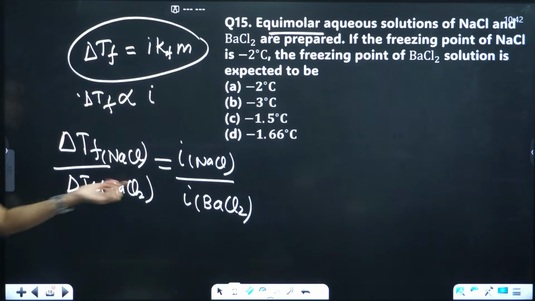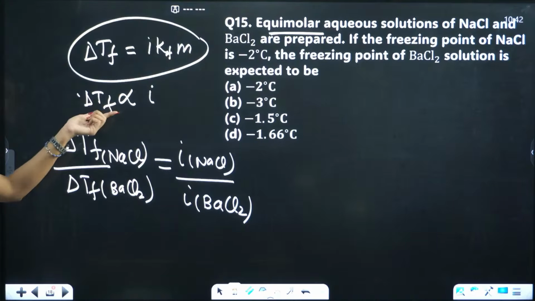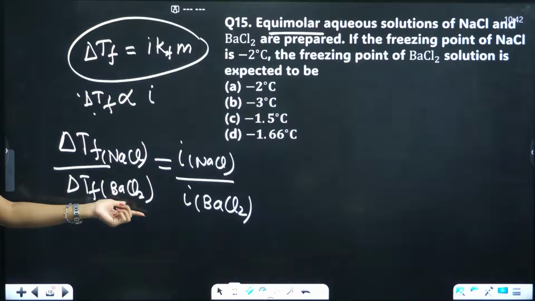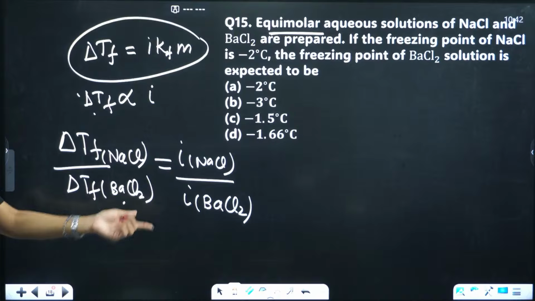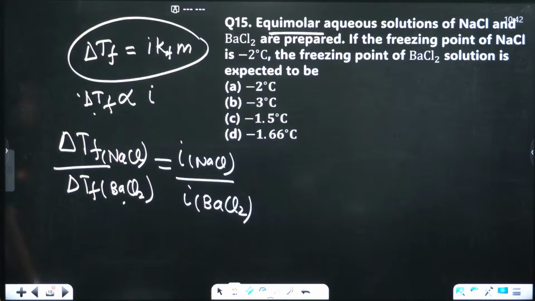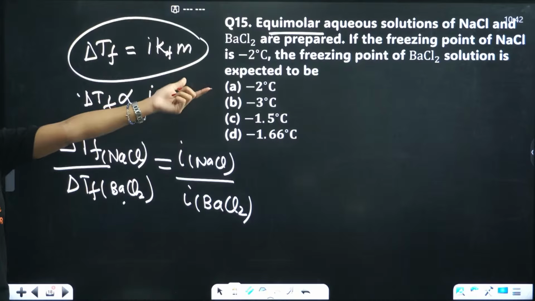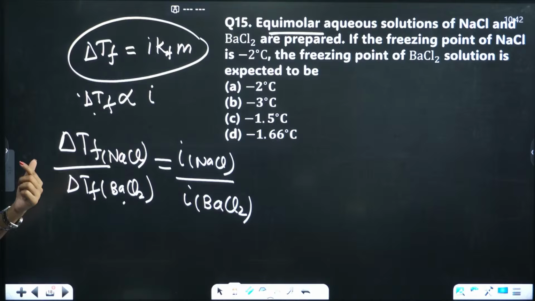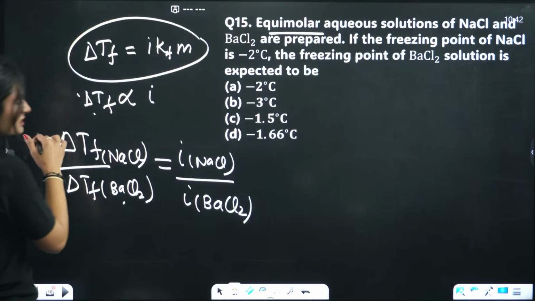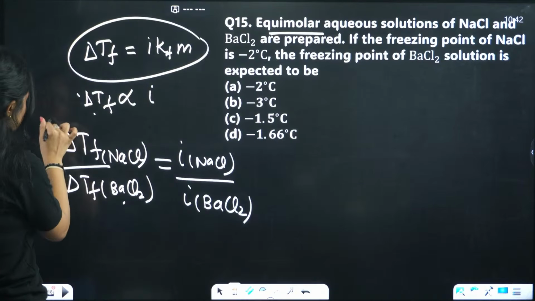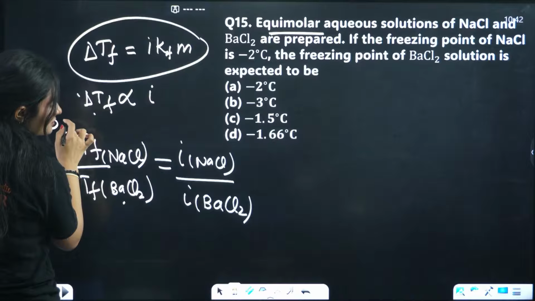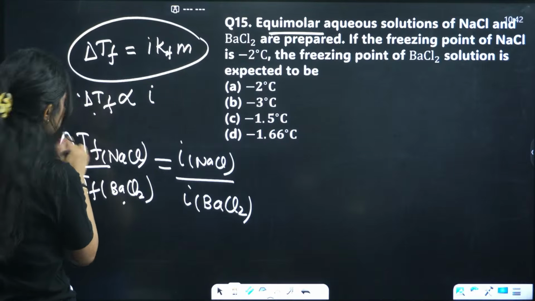Is it clear? From this, I can write it like this. Basic maths. B, yes, the option. If I put the data here, del Tf, the freezing point is -2 degrees Celsius. It will be -2.